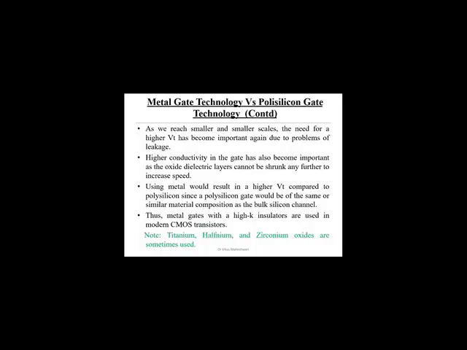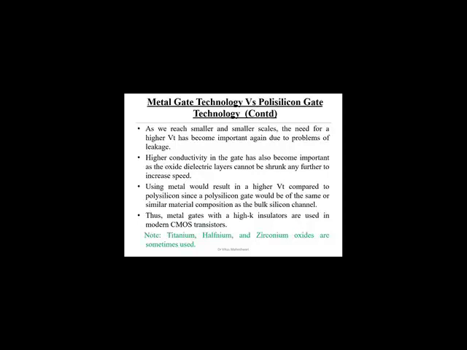Hot electron effect means some of the electrons have a very high amount of energy that can penetrate a very thin oxide layer, and they can move towards the gate side and come out of the gate electrode. So in that case we get a gate current, but that is not a desired phenomenon. We don't want any gate current. We want the electrons to move from source to drain side, so that current will flow from drain to source side.